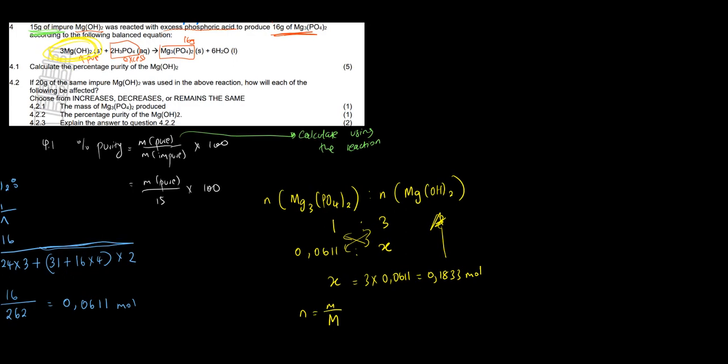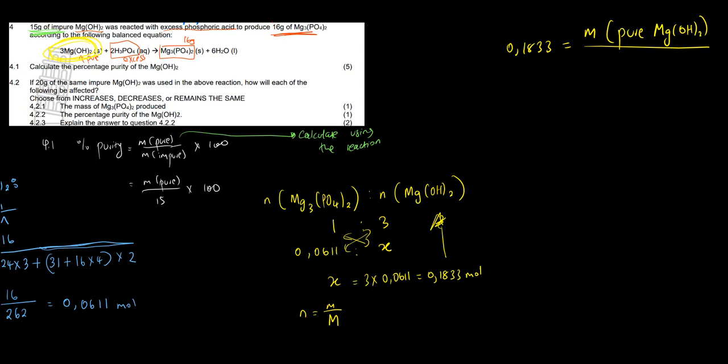So now that we have the moles, we can put them here, and then make sure that we get the mass. But the mass we are getting now is for the pure magnesium hydroxide. That's the mass we are getting, all over the molar mass, because we are using this formula.